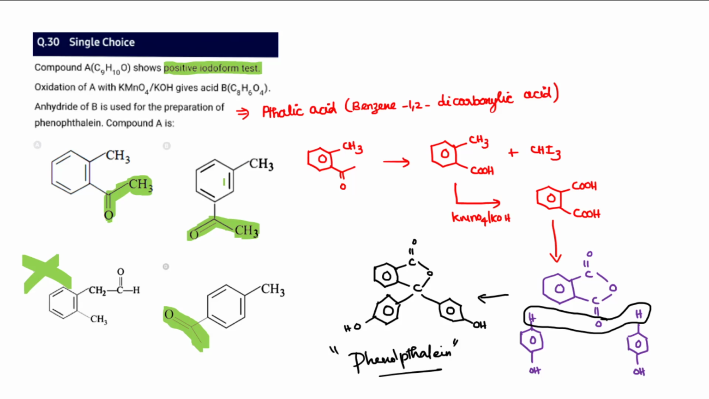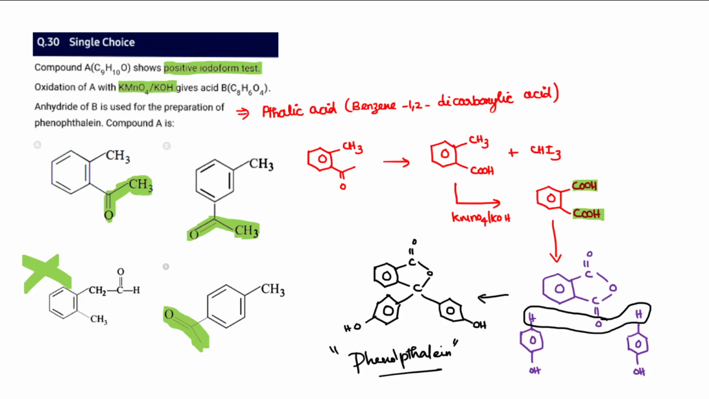Only the option can be A, B or D. Now it is also given oxidation of A with KMnO4, KOH, heat will give you, whatever the groups present, irrespective of the length of the chain, carboxylic acids. So B must be a carboxylic acid, and the anhydride of that carboxylic acid is what is used for the phenolphthalein. We know for the phenolphthalein preparation we use phthalic anhydride. So this is phthalic acid, which is benzene 1,2-dicarboxylic acid.